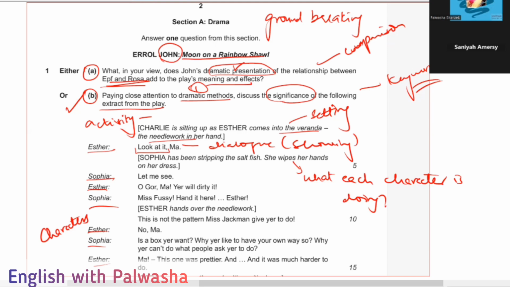What does this title depict? Moon on a Rainbow Shawl. Did you relate the idea? What is she doing? Is the needlework going on? If you got to know this title, what did you actually perceive from that?